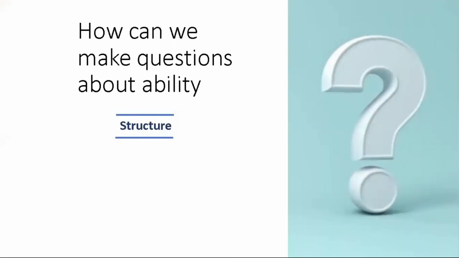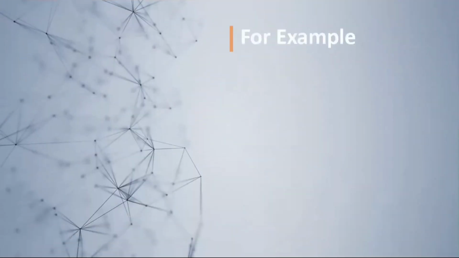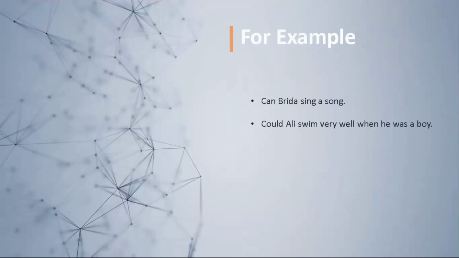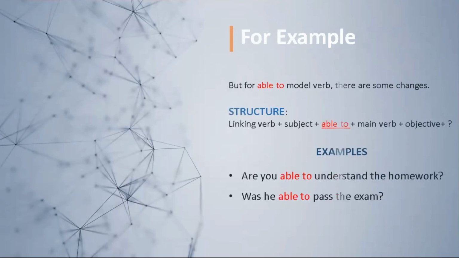Now, how can we make questions about ability? The structure is auxiliary verb plus subject plus main verb plus object. For example, can Brida sing a song? Could Ali swim very well when he was a boy?